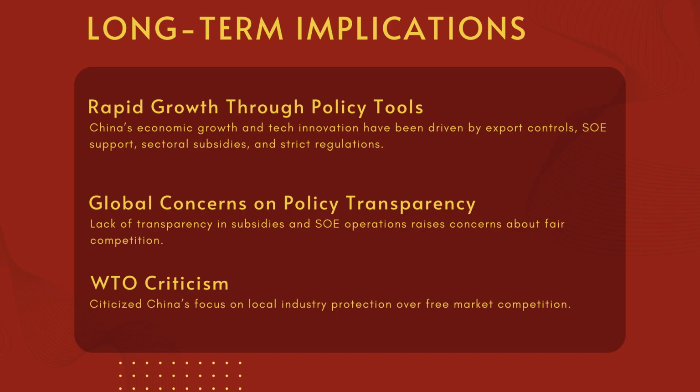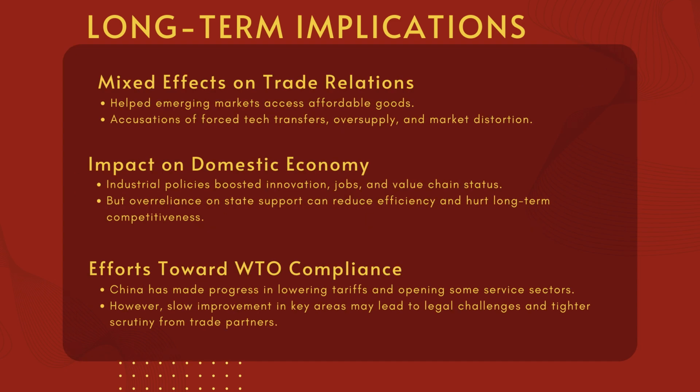These principles, openness, fair competition, and non-discrimination, are crucial for smooth global trade cooperation. The impact of these trade rules has been mixed. On the positive side, China has become a major trade partner for over 130 countries, helping emerging economies access new markets and giving consumers around the world more affordable goods.